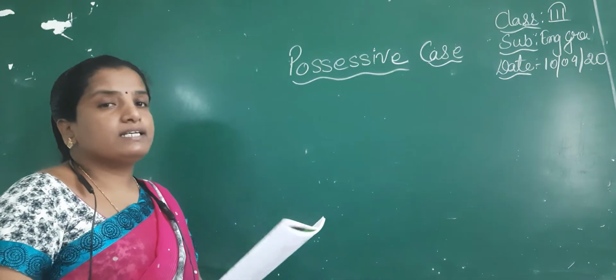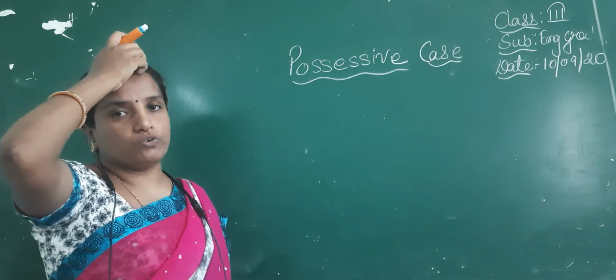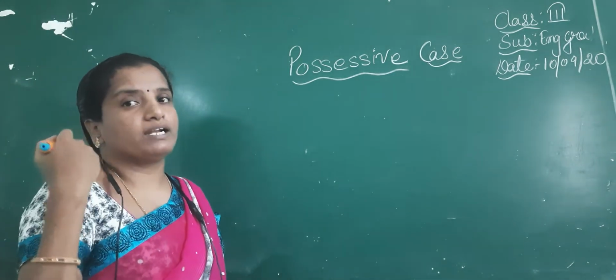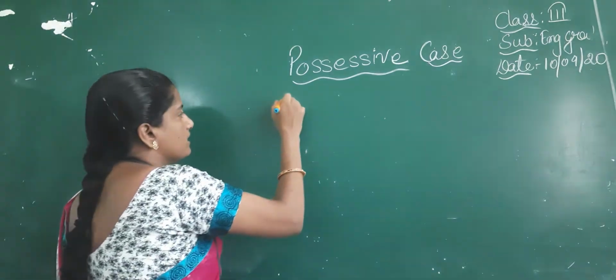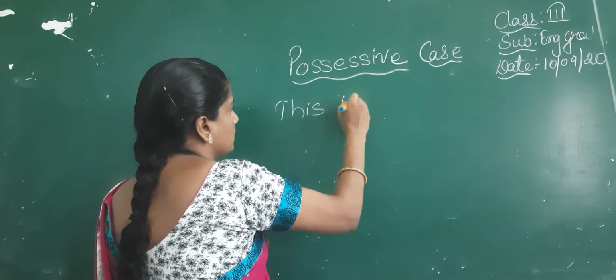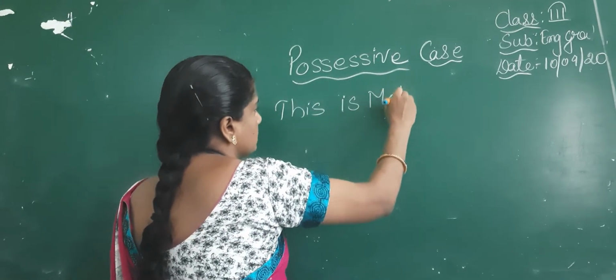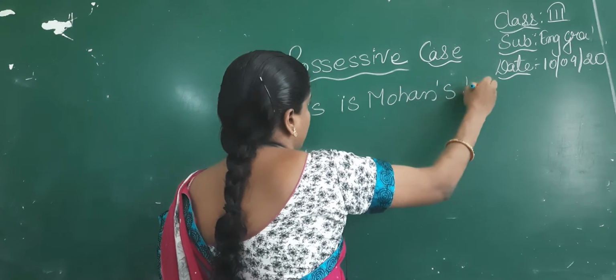I am writing a few sentences on the board to understand what a possessive case is. Observe, children. Suppose this is a statement: This is Mohan's ball.